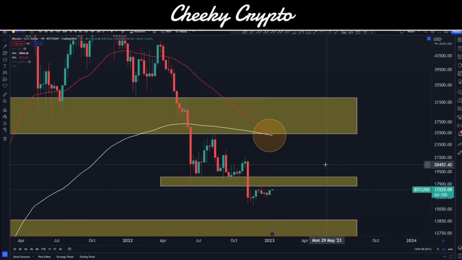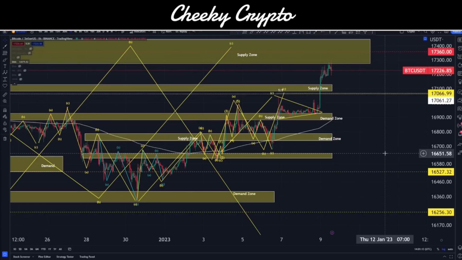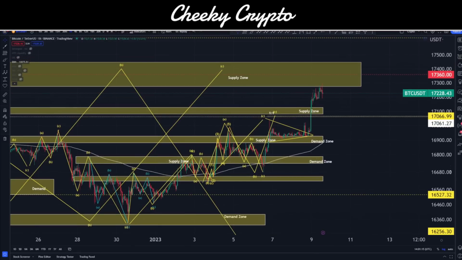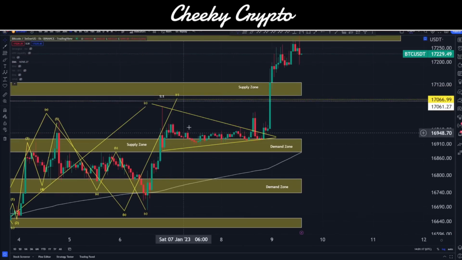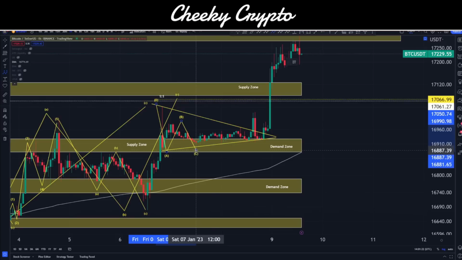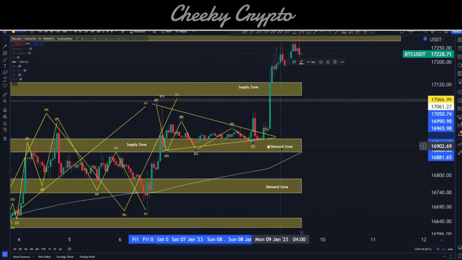Bitcoin USD pair, 1 week, Bitstamp, you can see the 50 crossing the 200 EMA lines. Let's come back down into this one then. So following on from our conversations yesterday, we were, of course, talking about this triangular wedge. We were talking about this potentially being an A, B, C, D, E kind of thing.